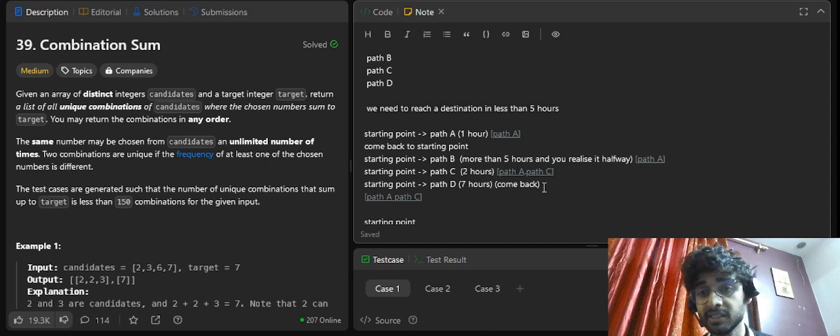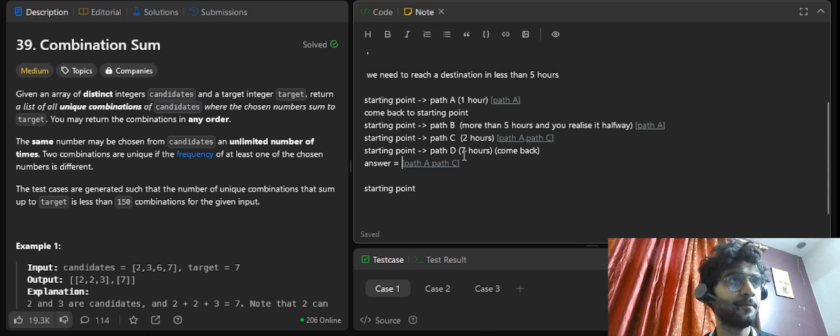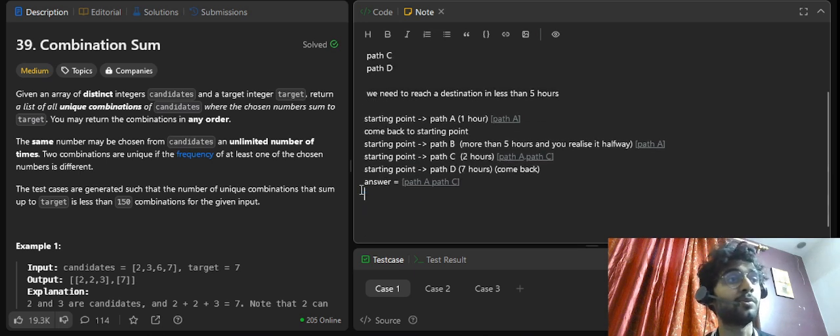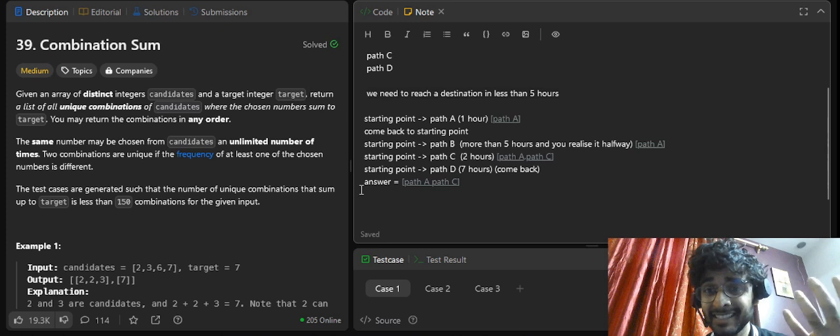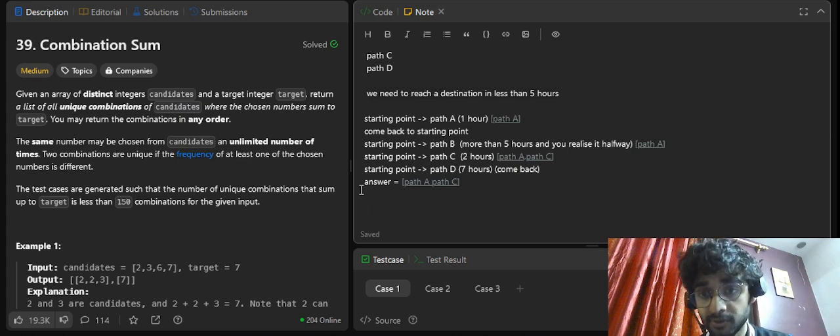So the solution or the answer is equal to path A and path C, right? This is what backtracking is all about. Exploring the possibilities, rejecting the solution midway, discarding the solution that won't work, or pruning the solution.